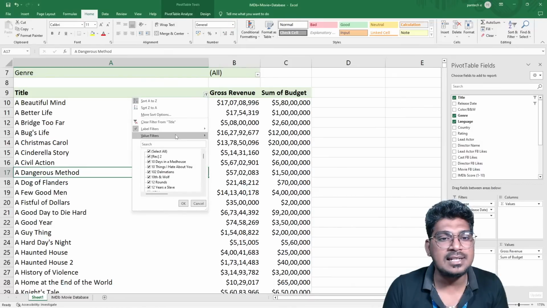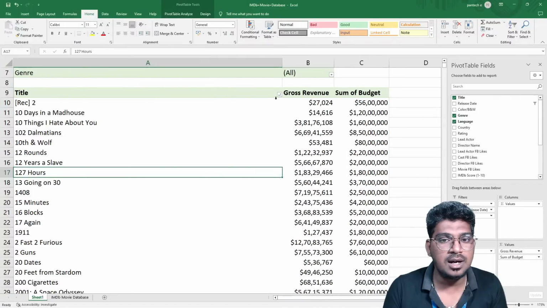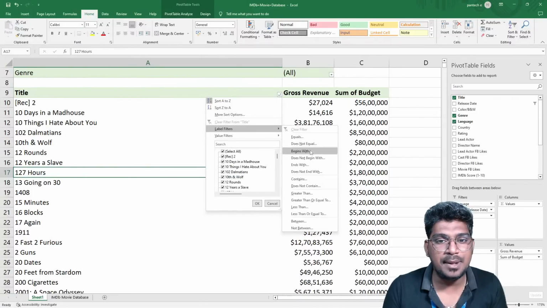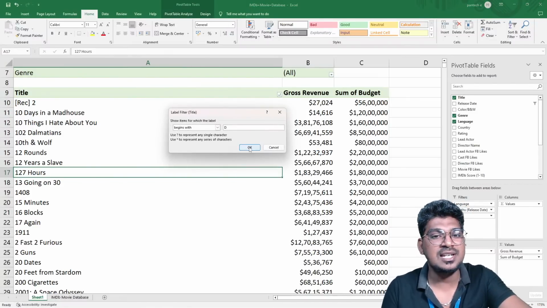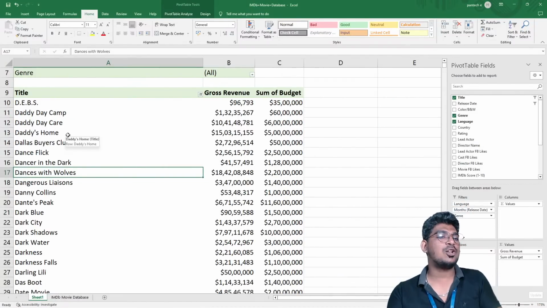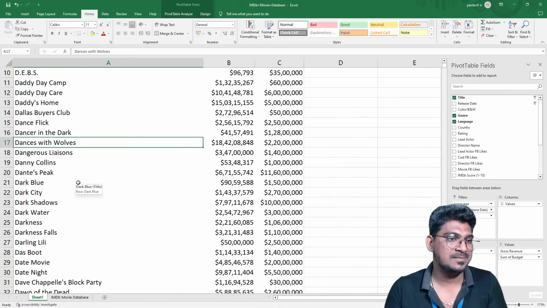Then what about the other letters? Clear filter, and I'm going to select the label and begin with D. So start with D means whichever movies start with D are going to be filtered. Am I right?